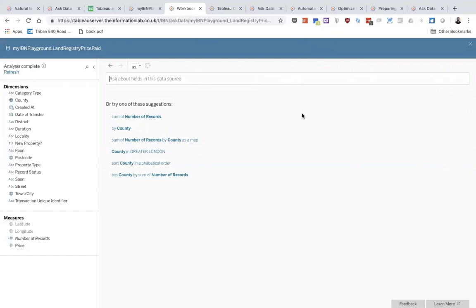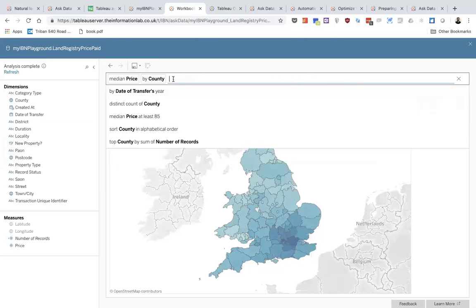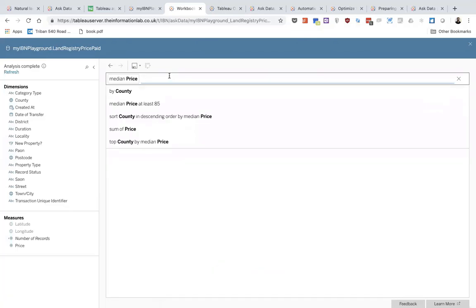So I personally am looking for a house. So I want to firstly understand what the median price of a property is where I live in Suffolk. So I want to do median price, but by county. And actually, I can select county, but really I want to focus in on Suffolk as a county. So when we select this view, Ask Data goes away and makes the request to the Tableau server, and we're given a map. So I'm given the median price per county, but really I want to focus in on Suffolk. So median price in the data set is 230,000 in Suffolk.